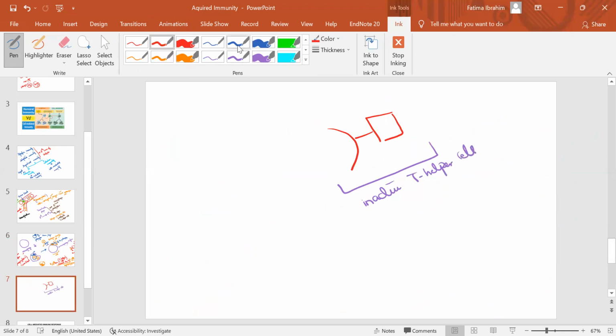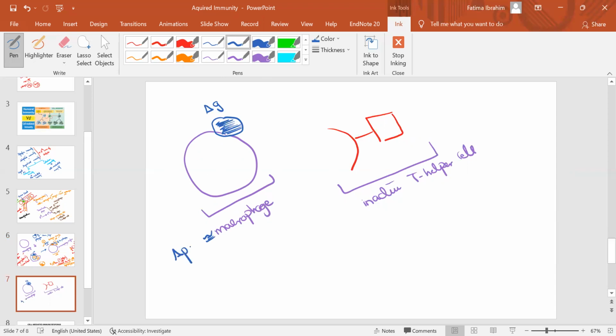And this is the macrophage. During the last process, it managed to take the antigen and present it on its surface. So this macrophage right now is known as an APC, an antigen presenting cell. When this antigen binds to the inactive T helper, it looks like this.